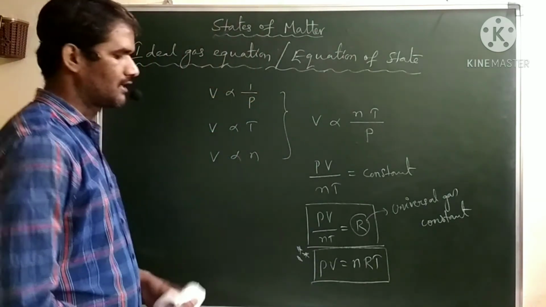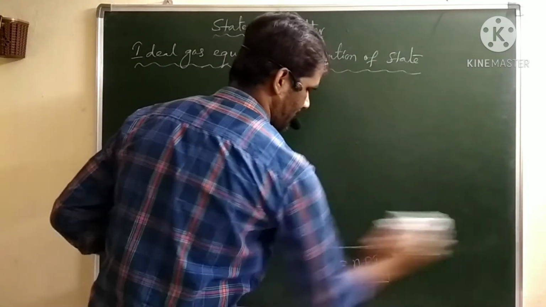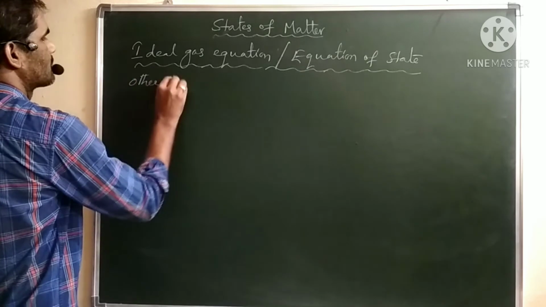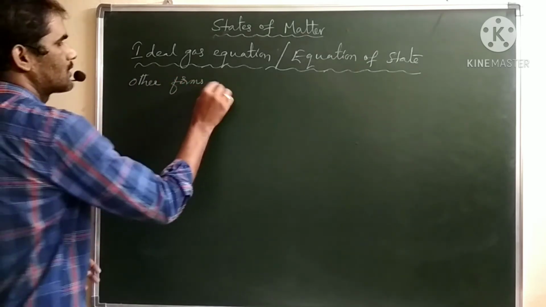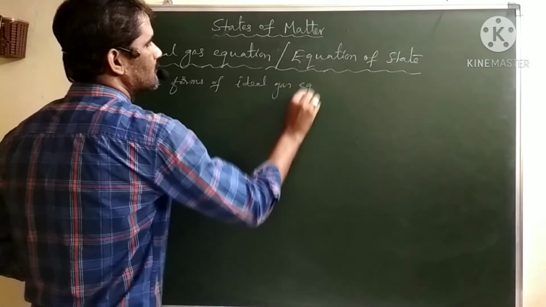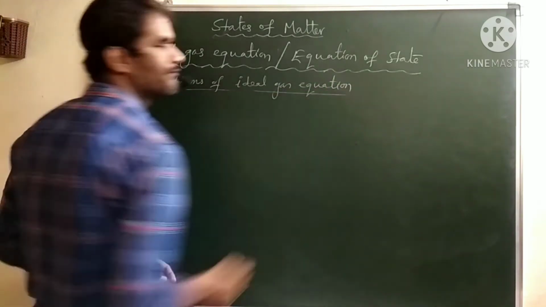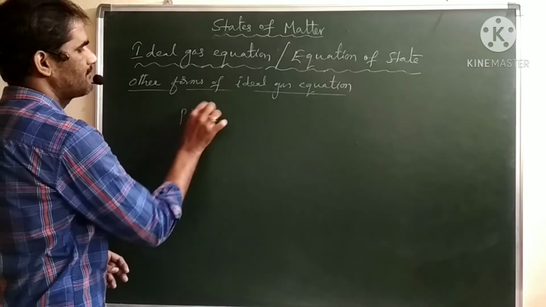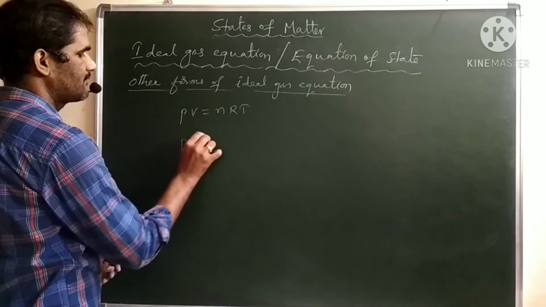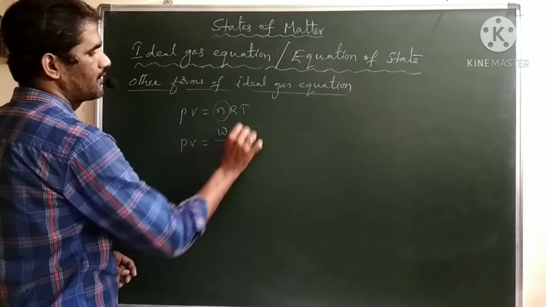We can derive some other relations from the ideal gas equation, other forms of the ideal gas equation. The ideal gas equation is PV is equal to nRT. Now n, the number of moles, is weight by molecular weight, so PV is equal to W by M into RT.